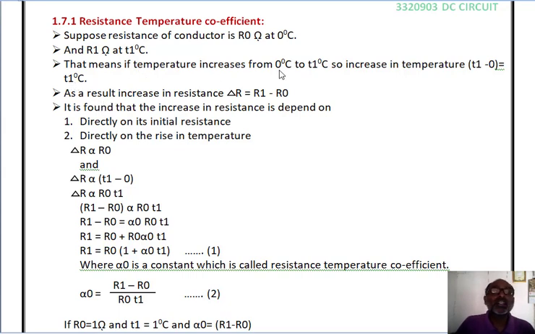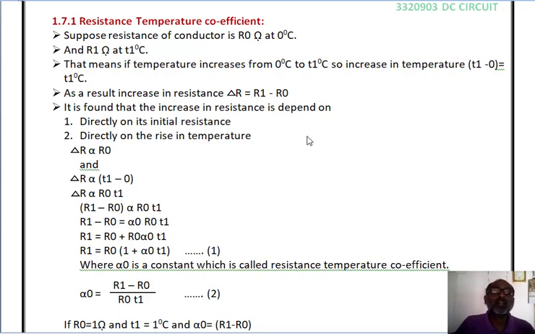Now due to this increase in temperature, the value of the resistance also increases. So here I can write delta R, which is nothing but the variation of resistance due to the variation of temperature, and delta R we can write as R1 minus R0. R1 is the value of resistance at T1 degree centigrade, and R0 is the value of the resistance at 0 degree centigrade.